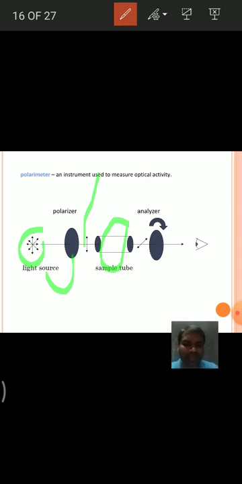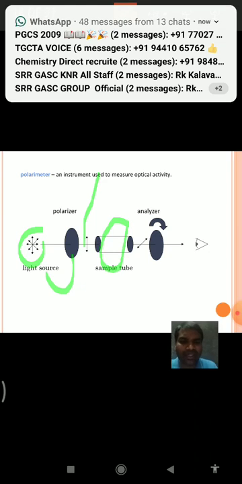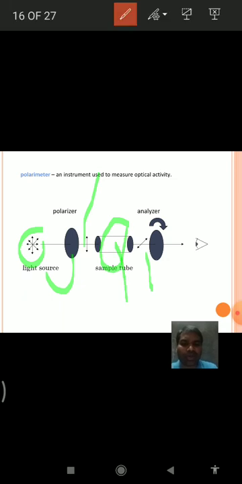If the plane polarized light is rotated, then the molecule is said to be optically active. The rotating means the molecule can rotate the plane polarized light towards the right side or towards the left side, whatever it may be. But if it rotates the plane polarized light, it is said to be optically active.